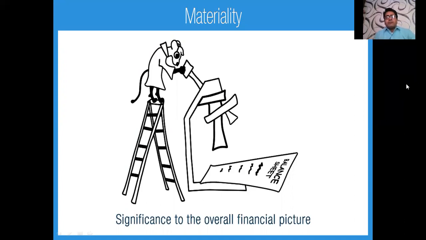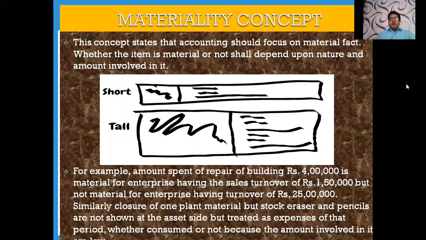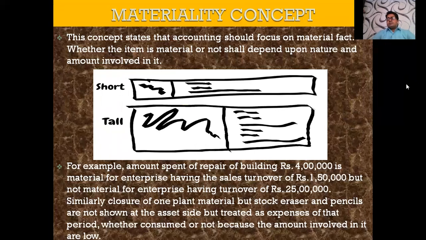Here I have shown the perfect picture for the material. The person is seeing from the bioscope what is material is to be seen. The content goes as this: the concept states that accounting should focus on material facts. Whether the item is material or not shall depend upon the nature and amount involved in it.